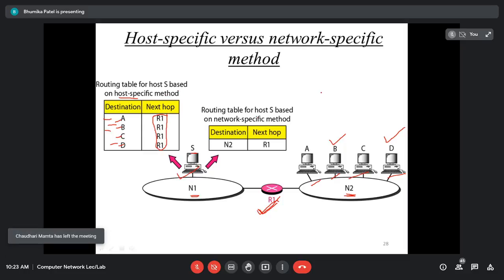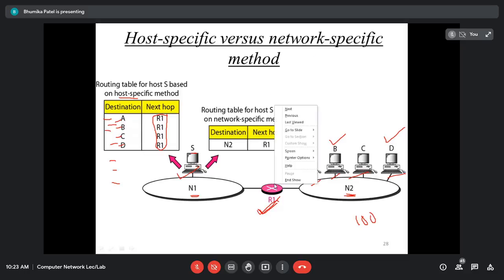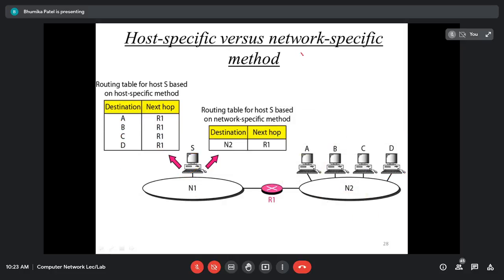Here what happens, if we have 100 machines in network 2, how many entries will you have here? 100. So obviously what will the size of the routing table be? It will increase. And as it increases, it will become difficult to manage for that particular router or machine, right? So we have another method that is called the network specific method.